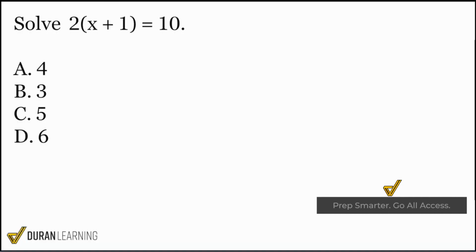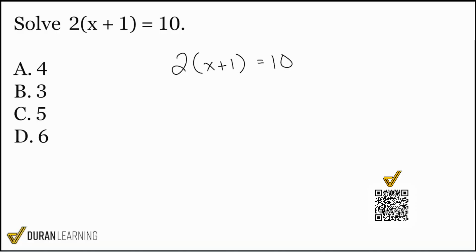Distribution, exactly. Perfectly said. Absolutely. So we have 2 multiplied by parentheses x plus 1 equals 10. So what we're going to do now is distribute the 2 onto both of those terms, onto the x and onto the 1. This is something that a lot of people mistake. A lot of folks think that, hey, I only have to multiply the 2 with the x and I'm done. No. Distribution works by making sure that every term on the outside multiplies with every term on the inside.